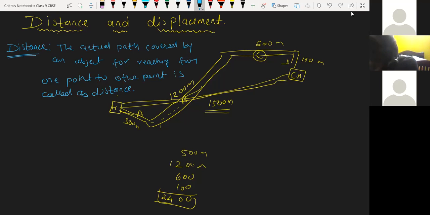Understood, beta? Everyone understood? Yes, sir. So in the given example, the actual path covered by the object is 2400 meter.